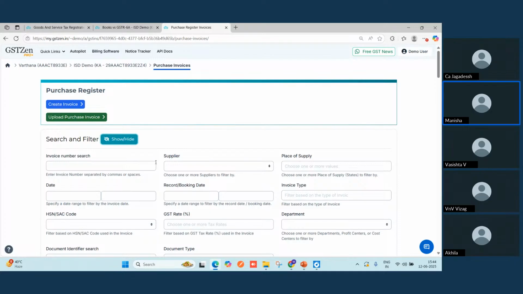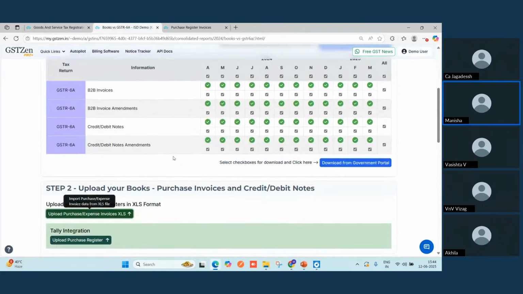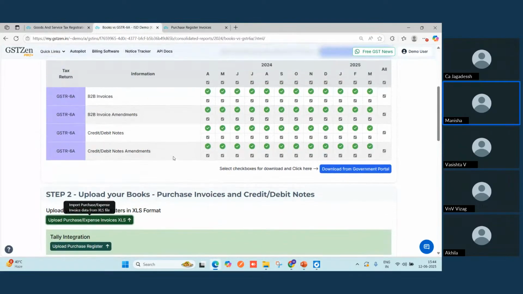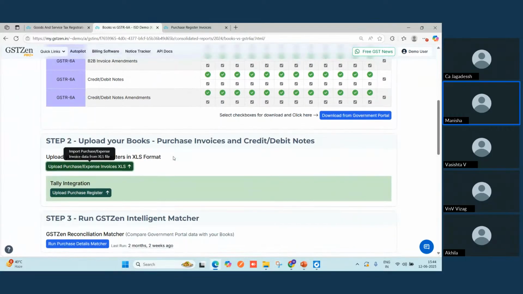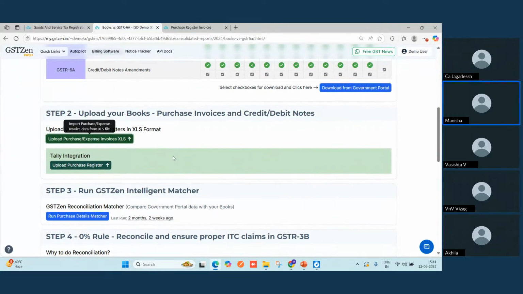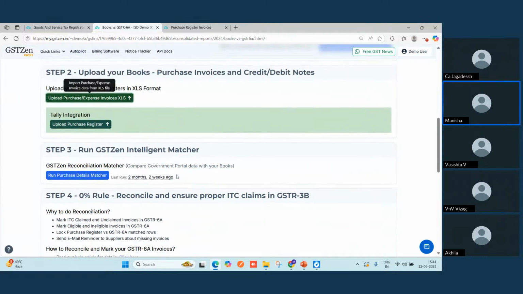So this is how you can upload your purchase register into GST Zen for the purpose of return filing as well as for the purpose of reconciliation. Let me take you back to the previous screen. That is our steps of reconciliation, where we have done the first step, that is fetching the information from the government portal, and the second step, that is uploading your purchase register for the purpose of reconciliation.